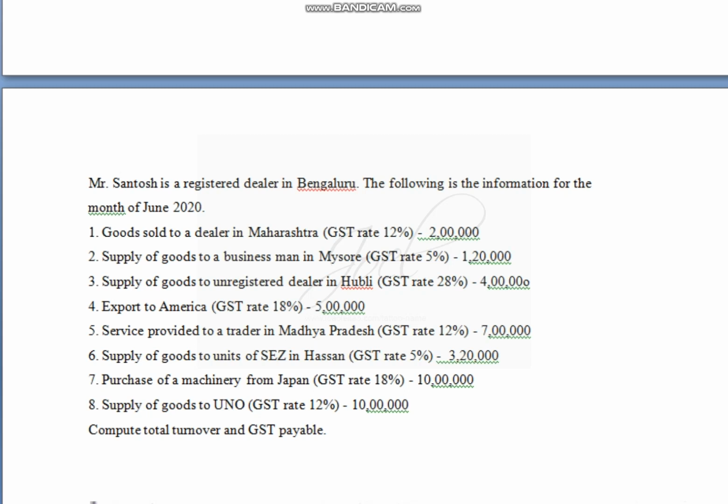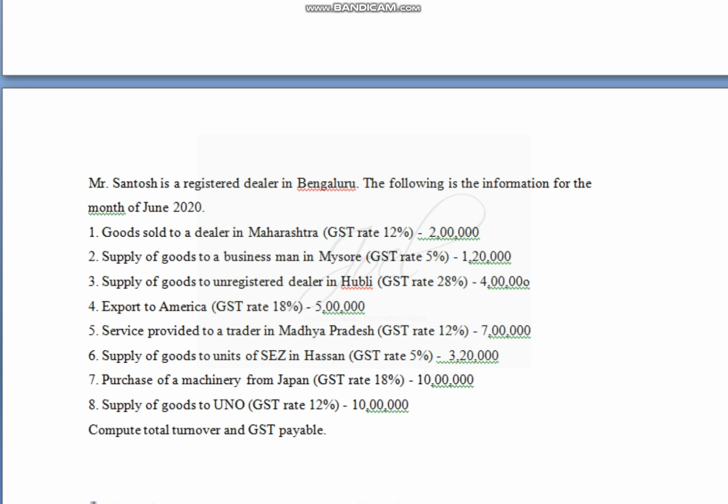We are working out some problems related to CGST and SGST these days. When some transactions take place by a registered GST dealer within a state, SGST and CGST is applicable. So those kinds of problems we have worked out already.